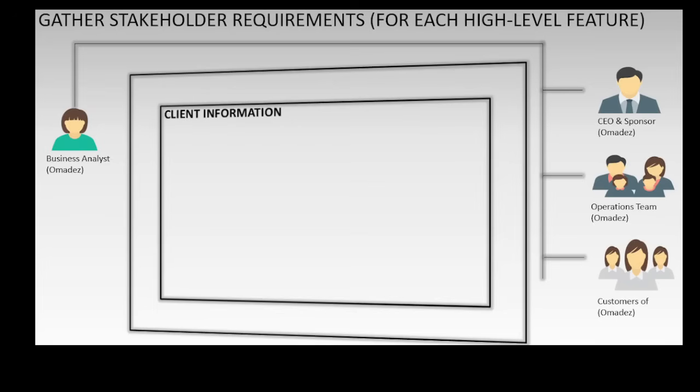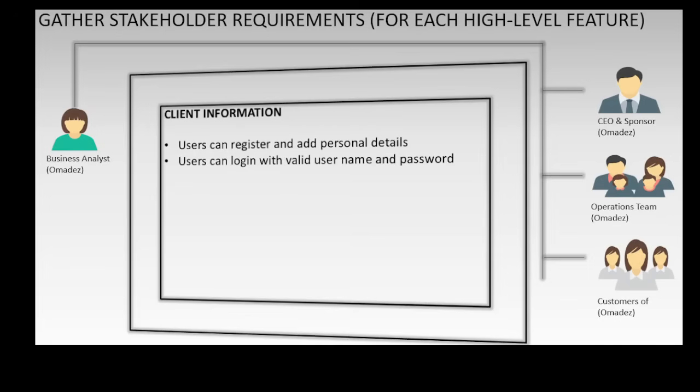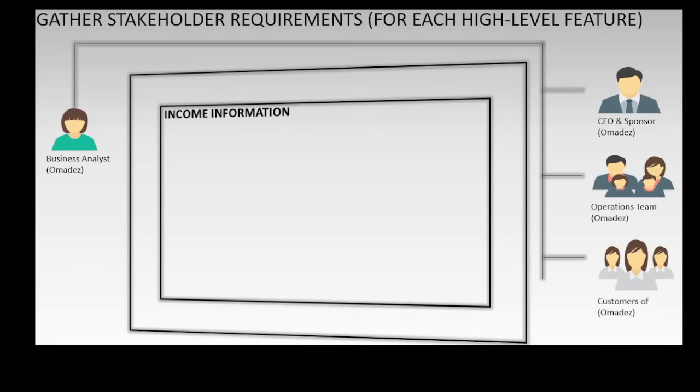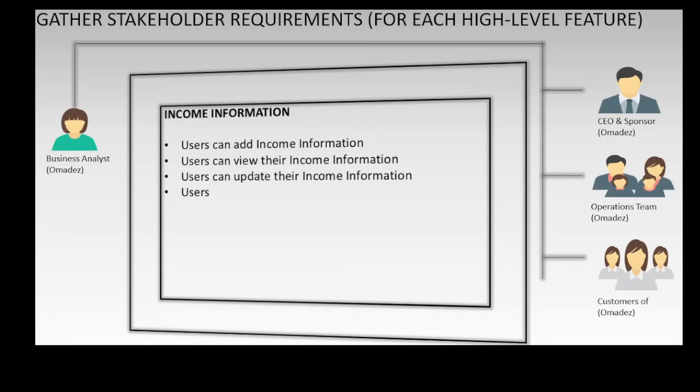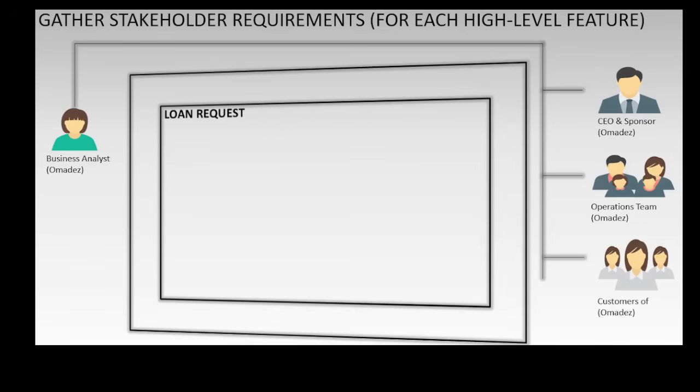Those stakeholder requirements can also be referred to as the use cases. So for client information, the stakeholder requirements are users can register and add personal details, users can log in with valid username and password, they can view personal details, they can update personal details. For income information, users can add income information, they can view their income information, they can update their income information. Users' income information should be verified and approved before it becomes valid.